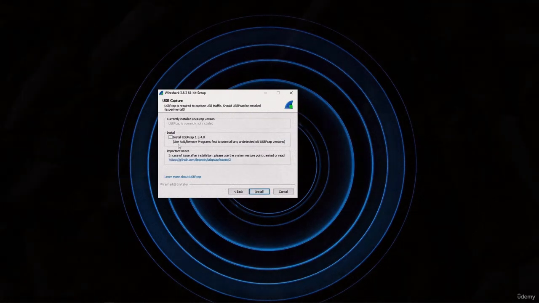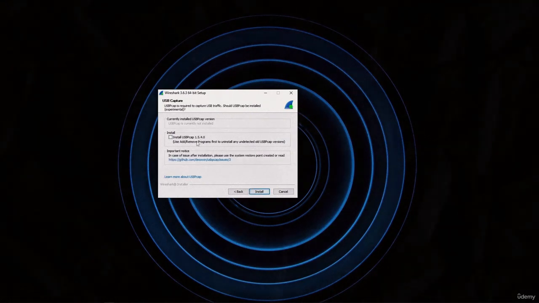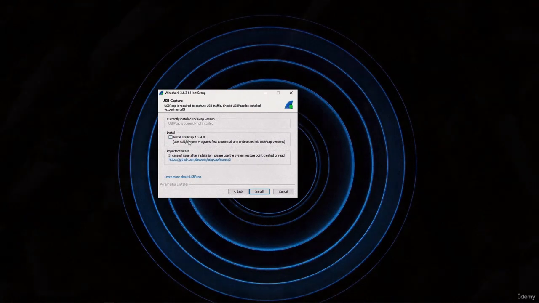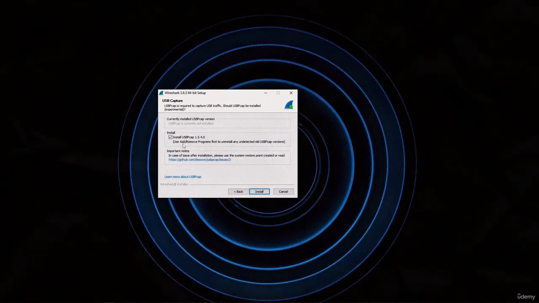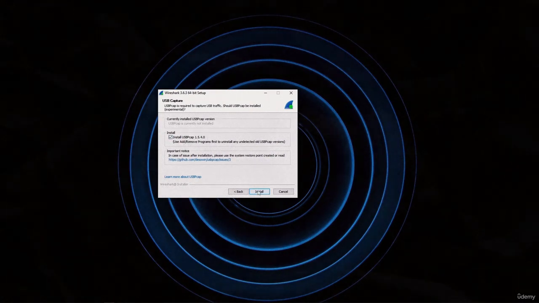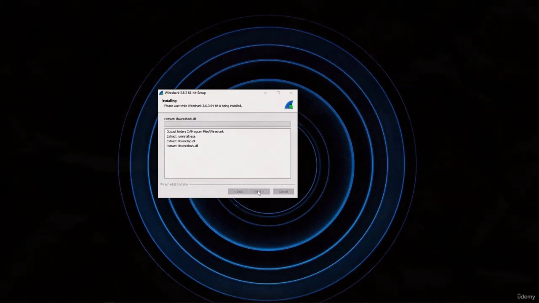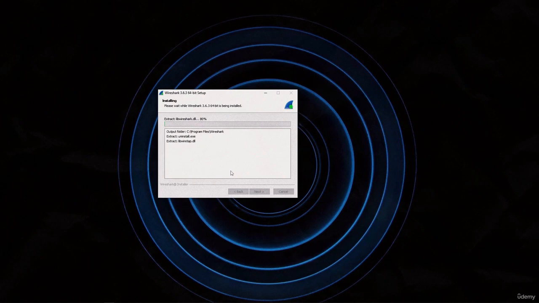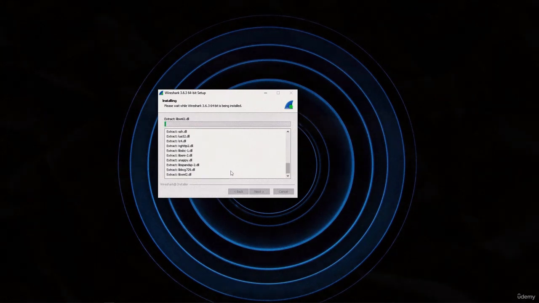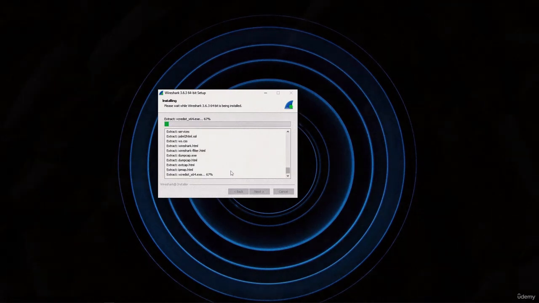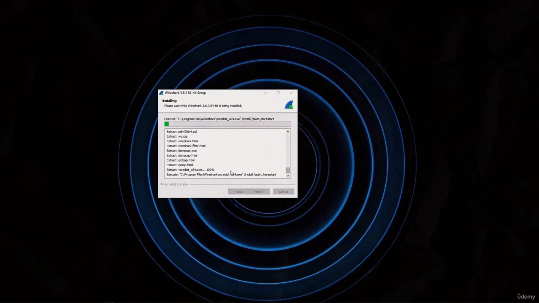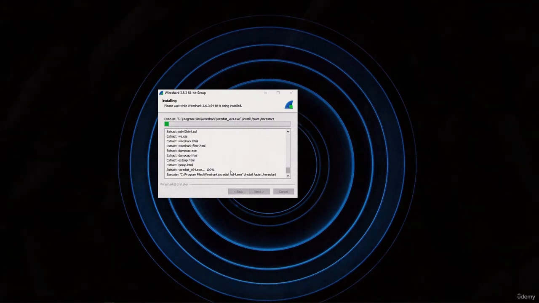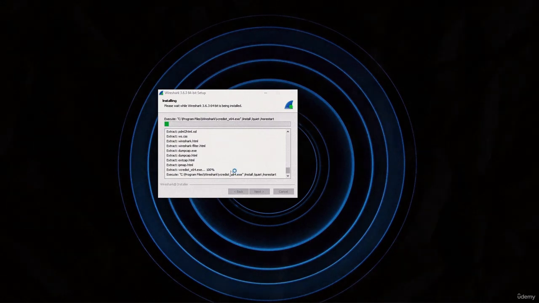Now again for USB debugging, you can use this USBPcap. So again I'll just check this and install this as well, and now I'll just click on install, and it will run through, and again it may prompt you to do a reboot, but once you are done you can bring up Wireshark and then you will see the spark lines, and then you can start capturing traffic.